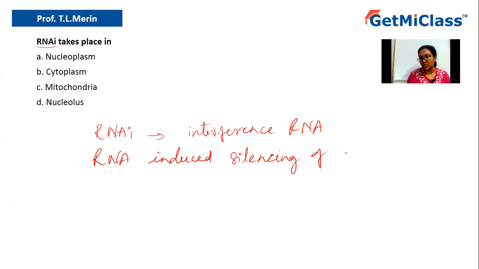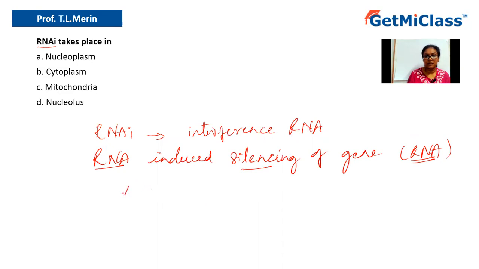And when we say gene, we are not talking about the DNA level, we are talking about the RNA level. Because once the transcription is done, you get the RNA. And at that point, expression of this RNA further will be silenced. And that is again induced by another RNA. So that is what is known as RNAi.